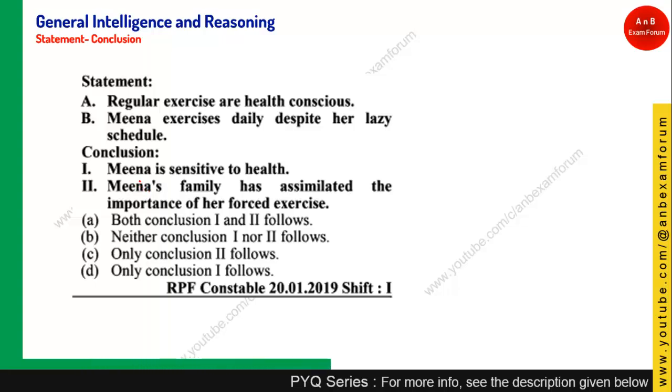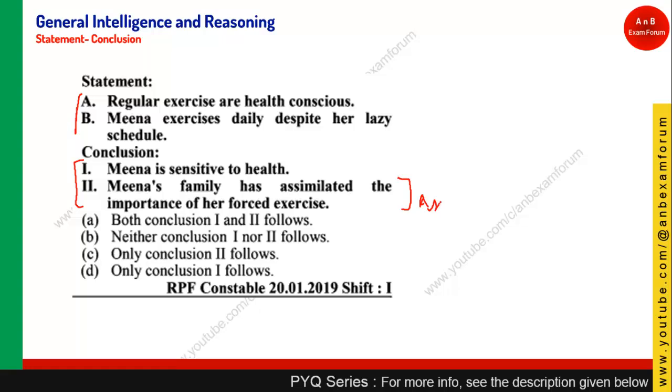Here, if you see, there are two statements and two conclusions. Let's read the statement. Regular exercisers are health conscious. Meena exercises daily despite her lazy schedule. This is a general statement, and this is a specific statement. Conclusion: Meena is sensitive to health. And: Meena's family has assimilated the importance of her forced exercise. Again, this is an assumption. Whenever an assumption is there in statement and conclusion, you need to straight away reject that conclusion.